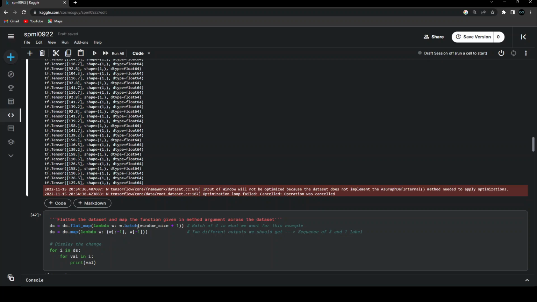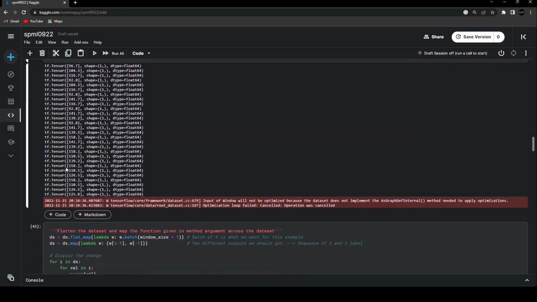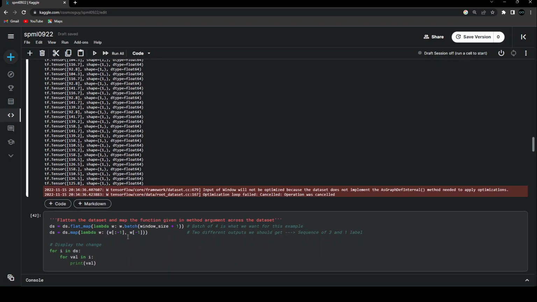Over here, I'm creating the batch of 4. Out of this data that we had created earlier, I'm creating different batches of 4, 4. And then again, using a lambda function on the same dataset, after creating the batches, I'm going to take whatever the first 3 values are and shift them to one tensor, and the other tensor, for the label, will have the last value of that previous batch, or window, that we had created. So that's how this is going to work.